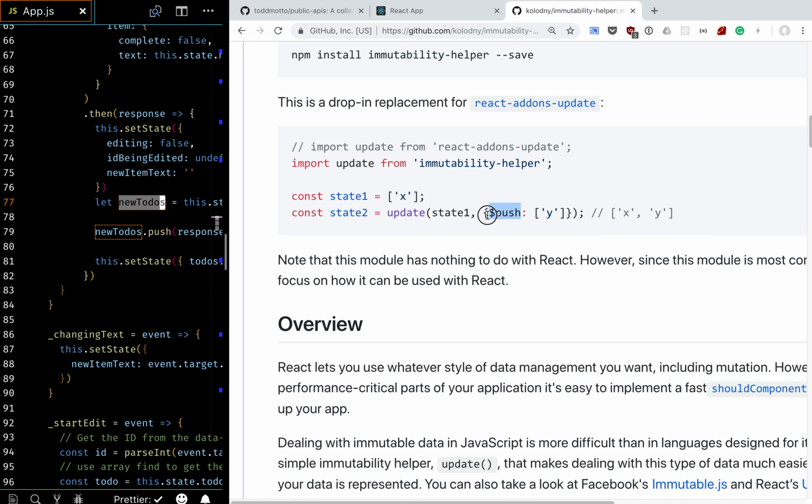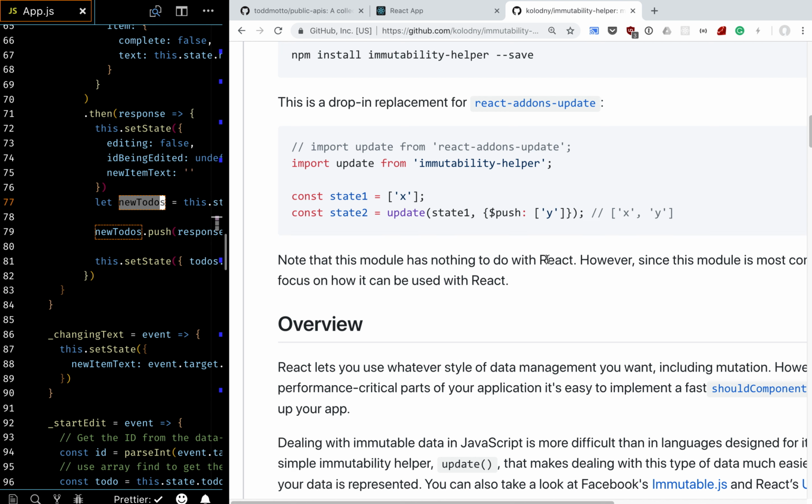And then they use this funny $push. The $ sign here is just part of a legal name of a variable. You can have variables that start with the $ sign. You can even have variables that are just a $ sign. jQuery does that. The jQuery function gets represented just as a $ sign. But here the $ sign is kind of just a visual hint that this is part of update.